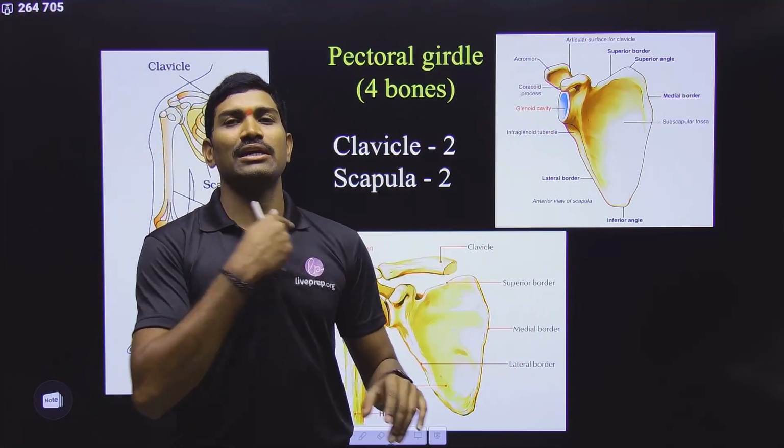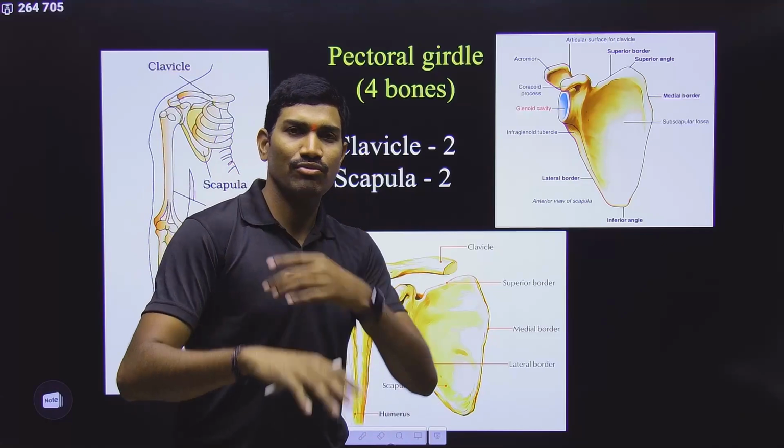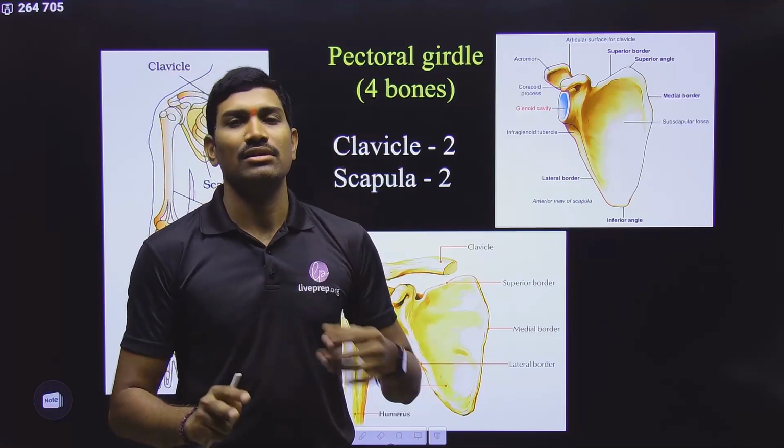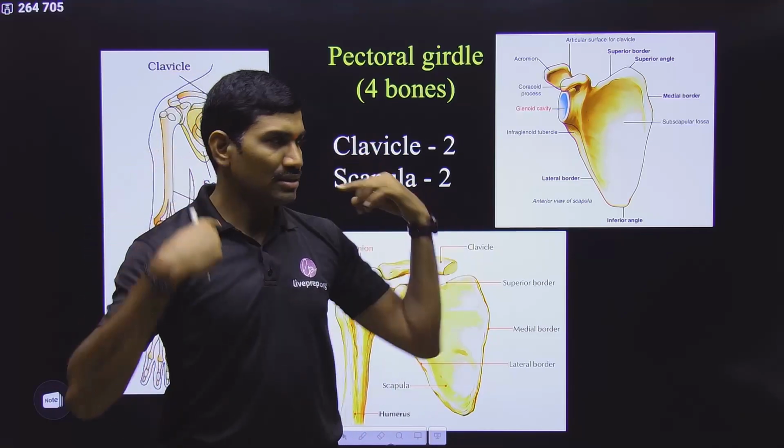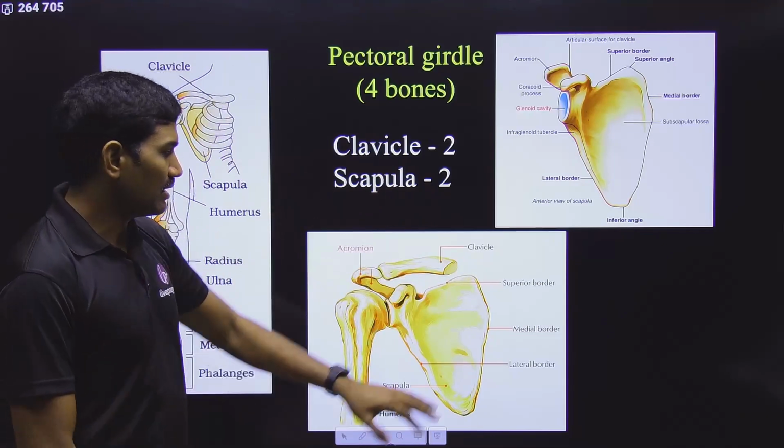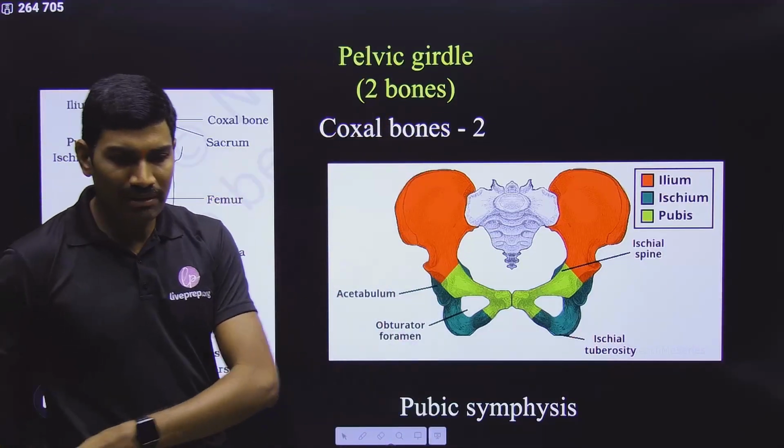That's it. Completely, it is the one girdle having a total of 4 bones. Out of the 4, 2 on this side, 2 on this side: the collar bones, and then the other one is the scapula. 2 scapulae are there. That's it. Next one is the pelvic girdle.